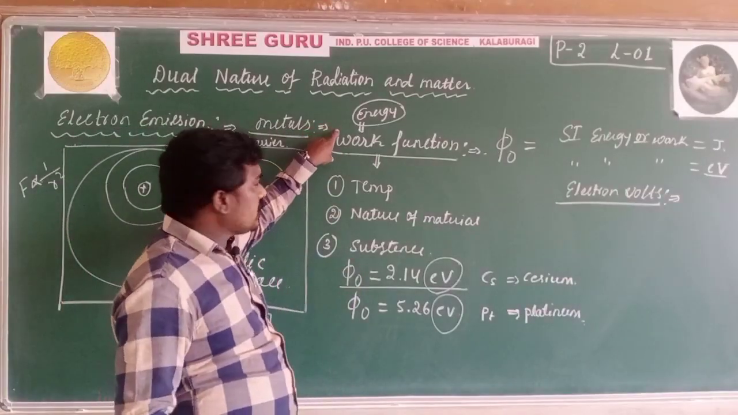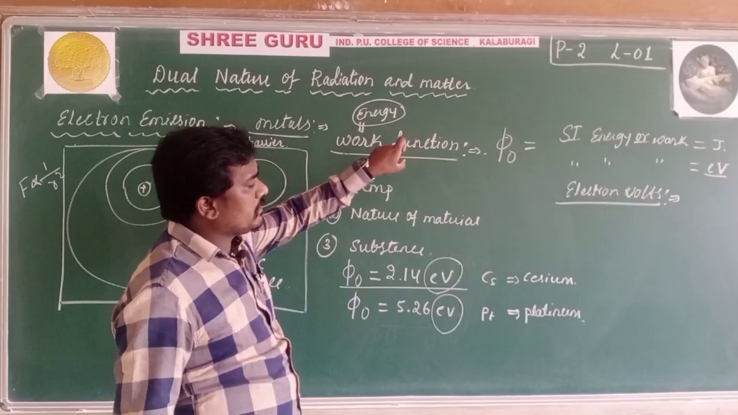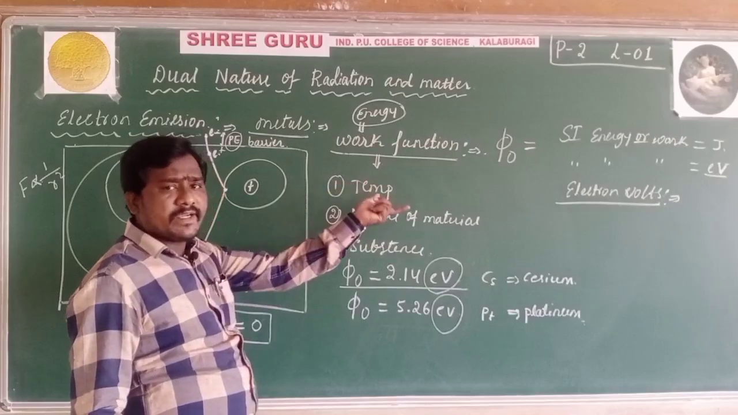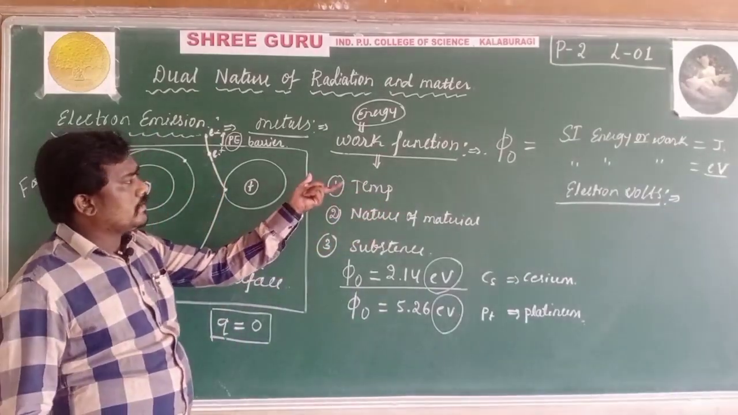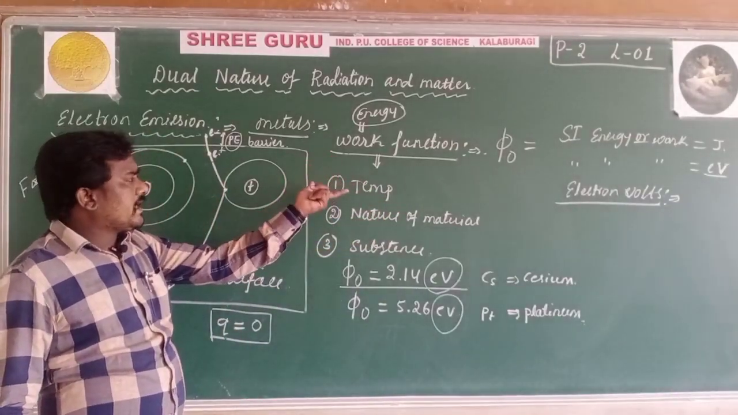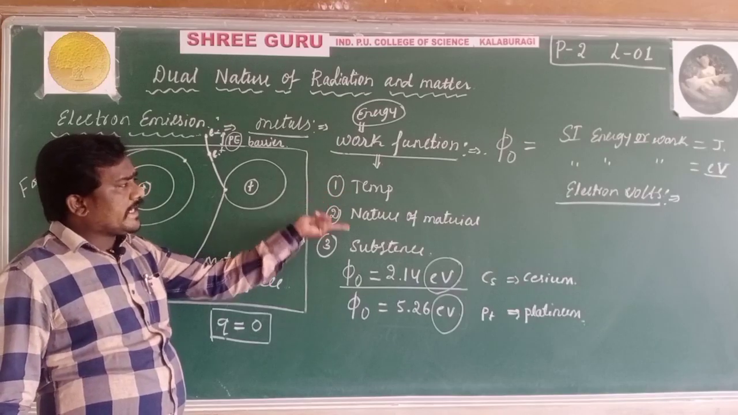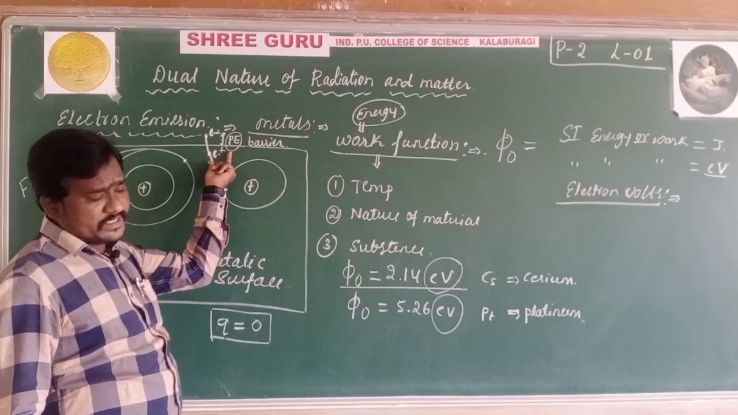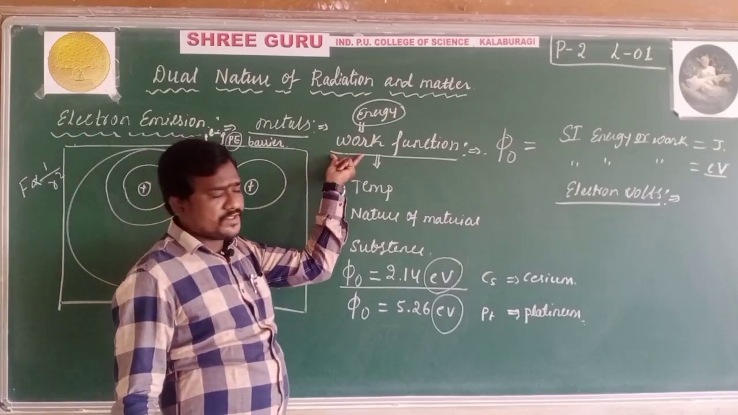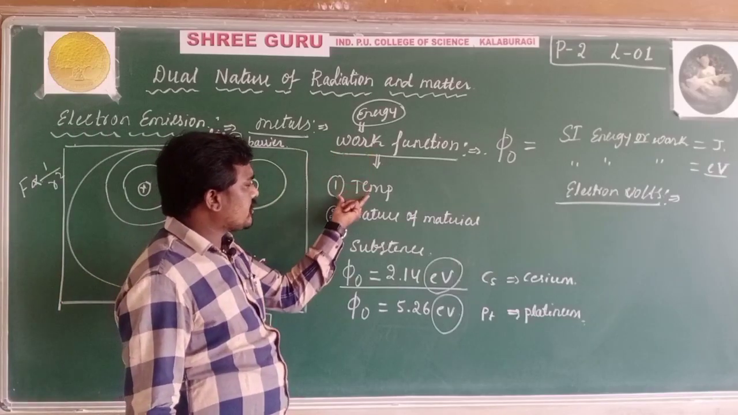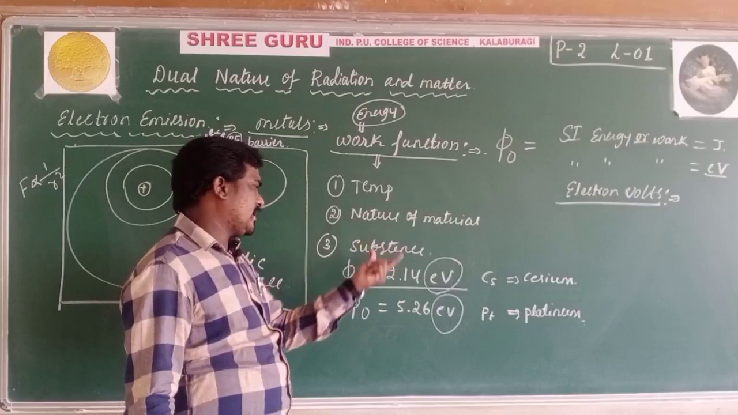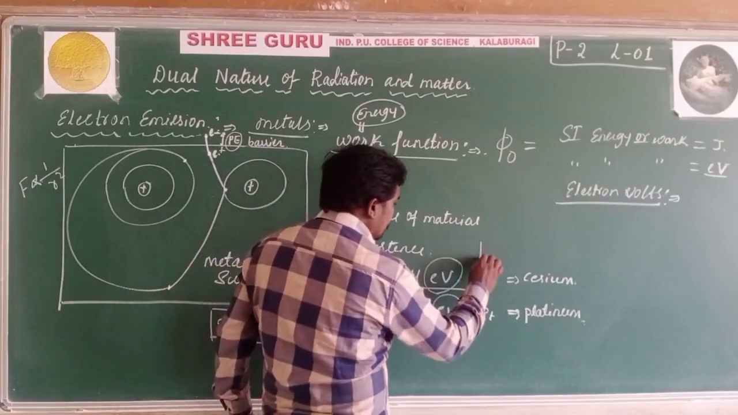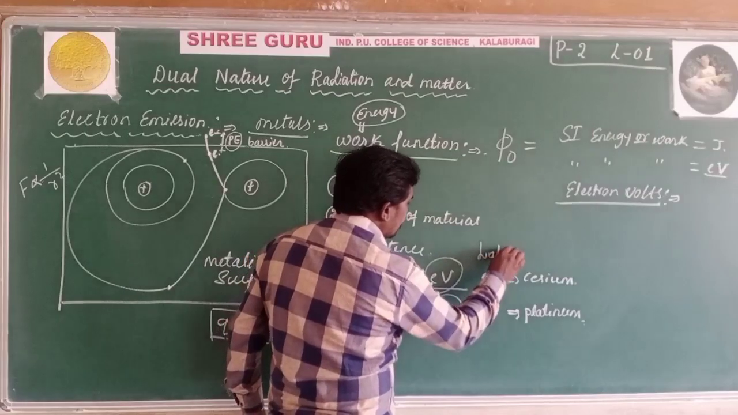What is work function? The work function is the minimum energy given to an electron so that it escapes from the metallic surface. From that metallic surface, the electron escapes when it gains sufficient energy, and that we call the work function. This work function depends on temperature, the nature of the material and substance.